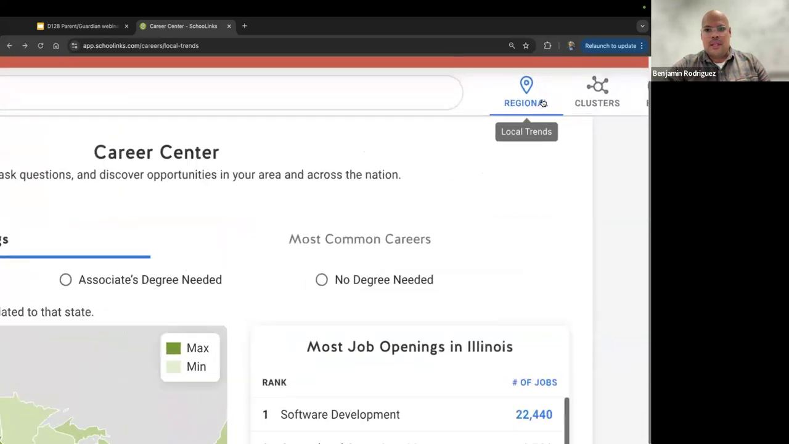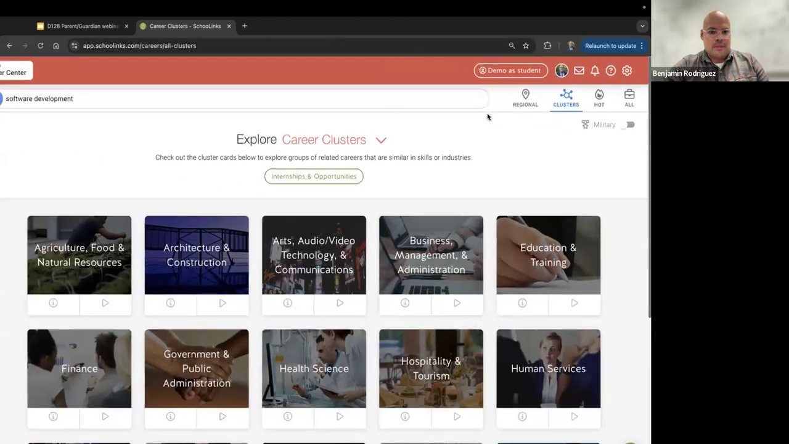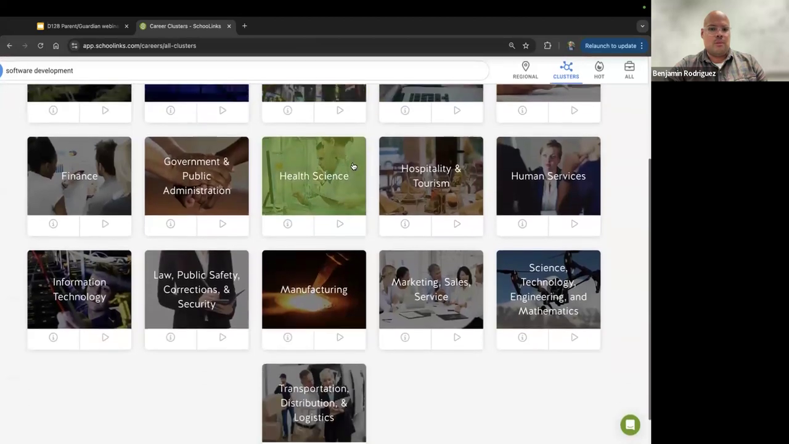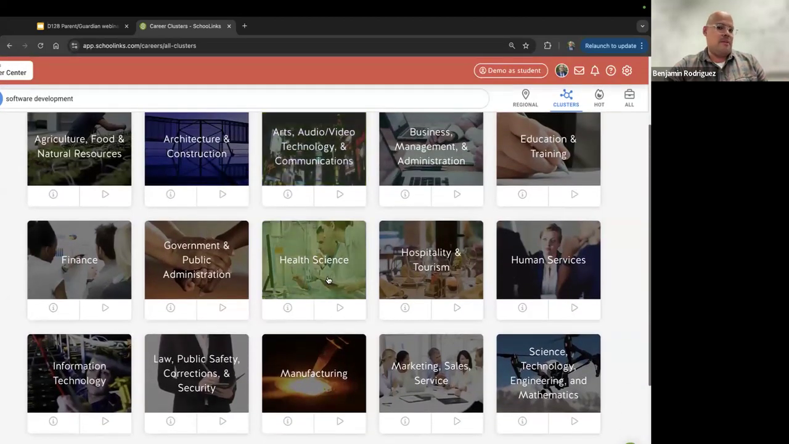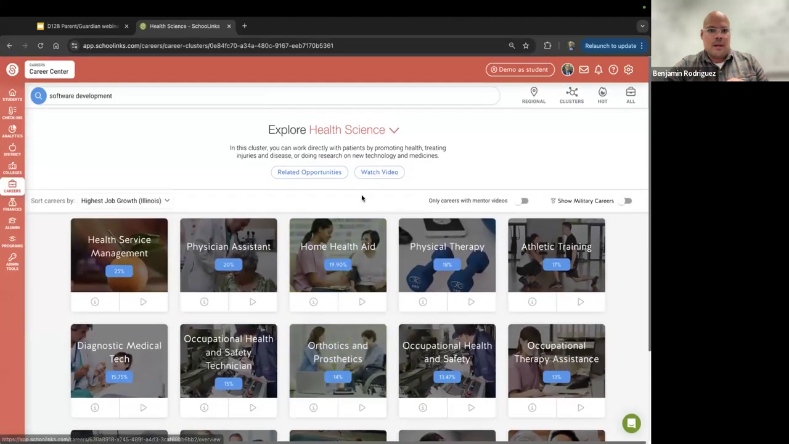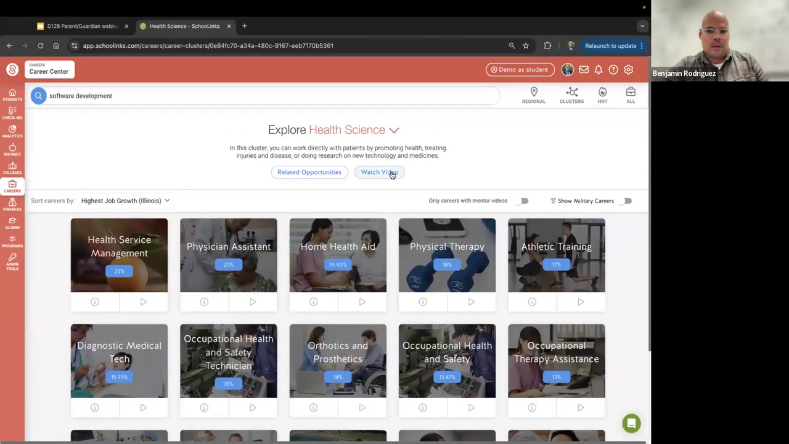If I go back over here to the top right corner, I'm going to see clusters. And I can see that I have all sorts of career clusters there that I can jump into and explore more. So let's just say I'm kind of interested in health science. So I jump in there and I can start looking at career opportunities specific to health science. I get a little overview at the top about health science, so perhaps a video.